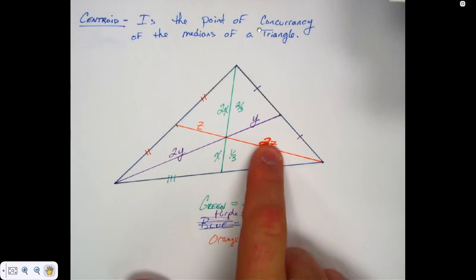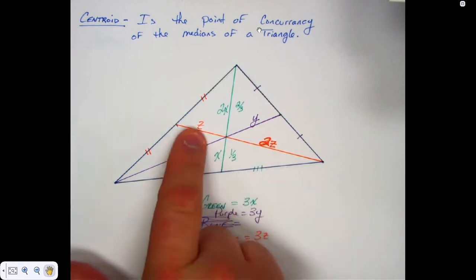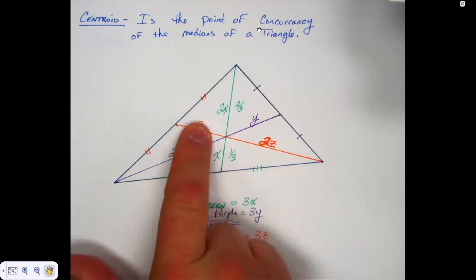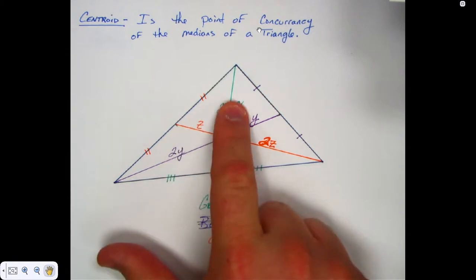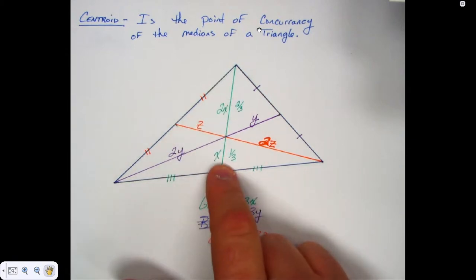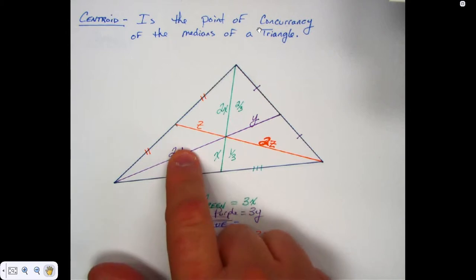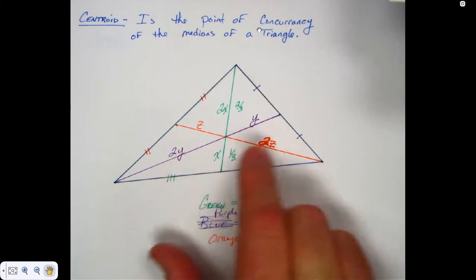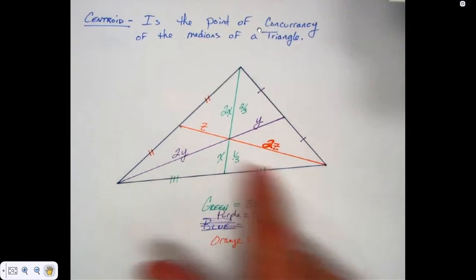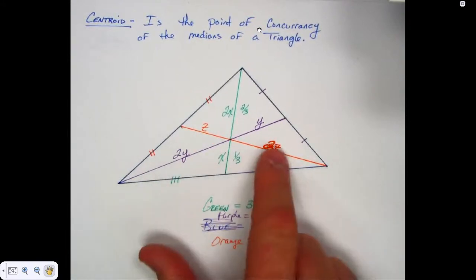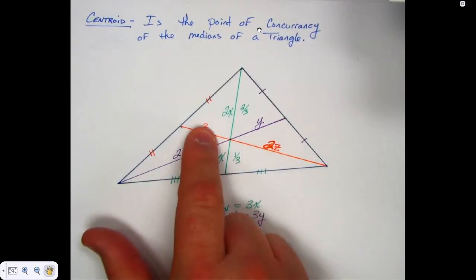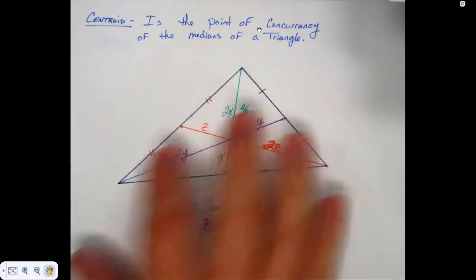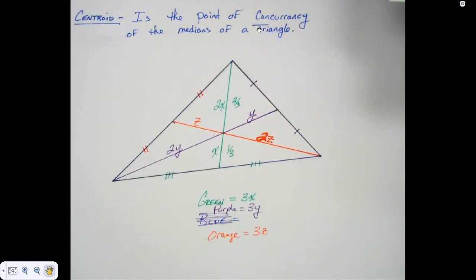If they ever give you this one, how does this one relate to this one? How does z relate to 2 z's? Isn't that half of it? Remember, this one was 6, this one was what? 3. What do you think if this one's 10? What's this smaller one going to be? 5. If this whole thing is 24, that's 8, isn't it? Divided by 3. And that one's what? 16. So you see how you can find any of these if they just give you one of those quantities?